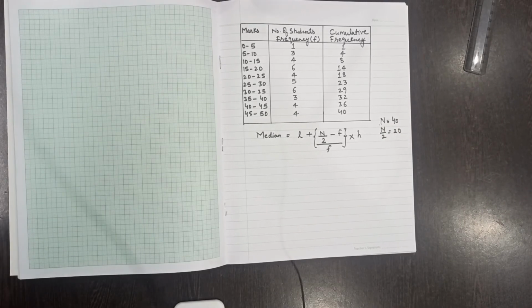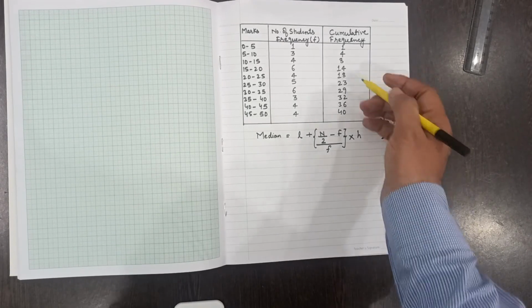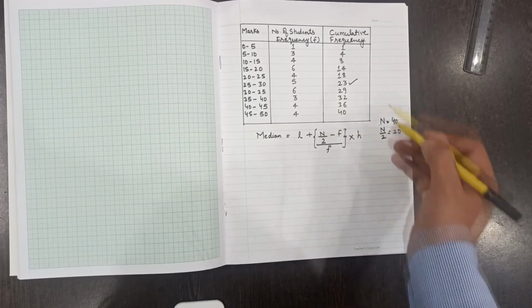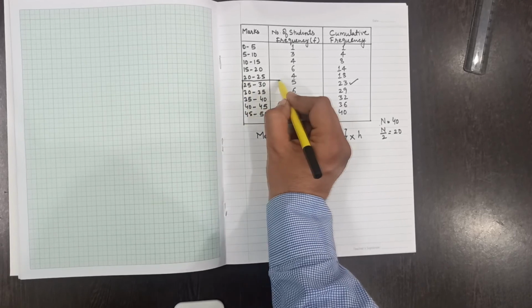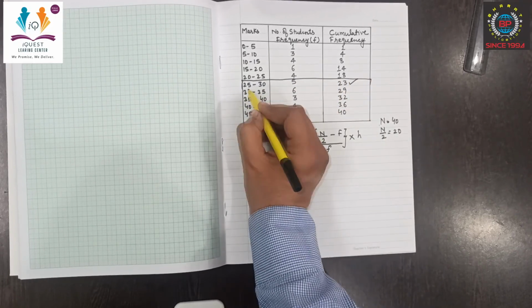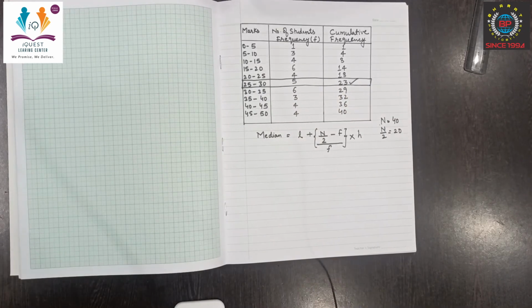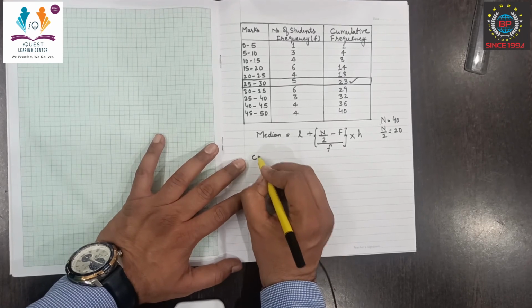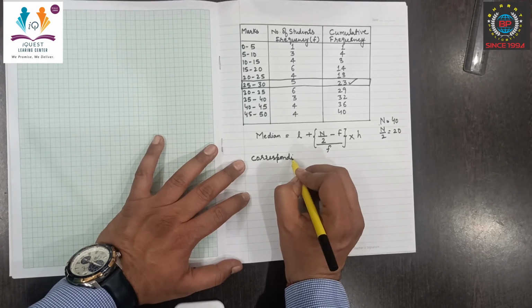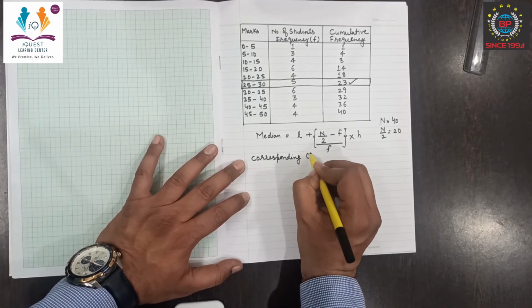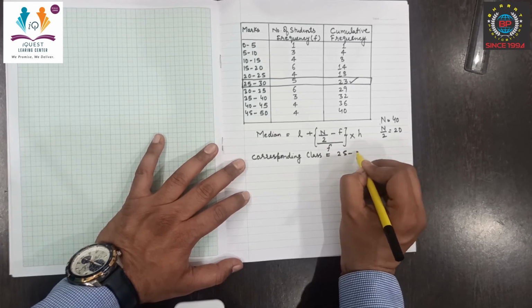The cumulative frequency just greater than n by 2, that is 20, we can check here, is 23. So the corresponding class is 25 to 30.